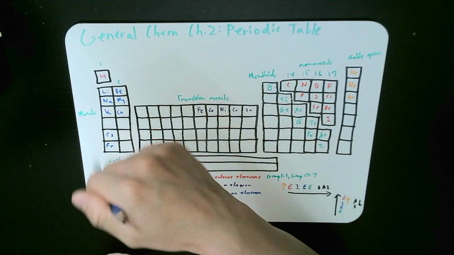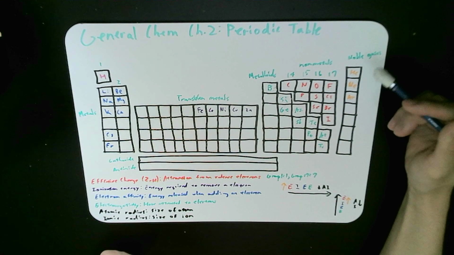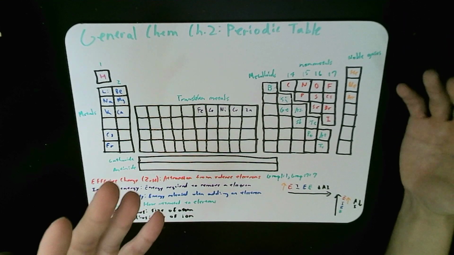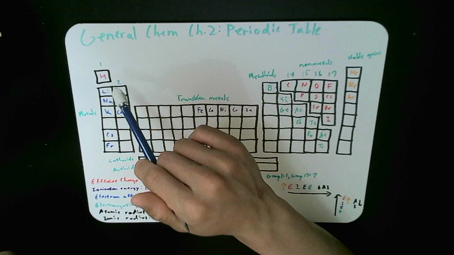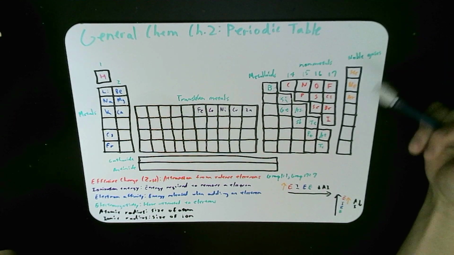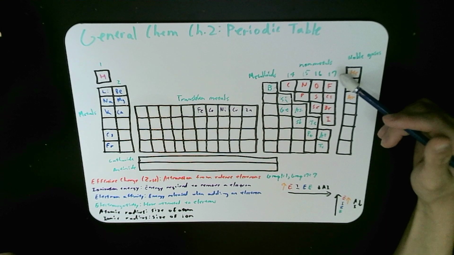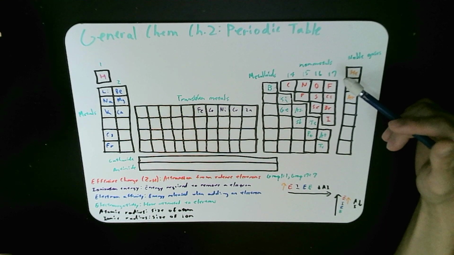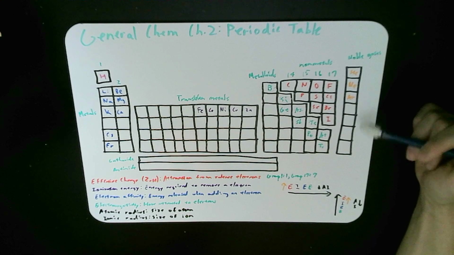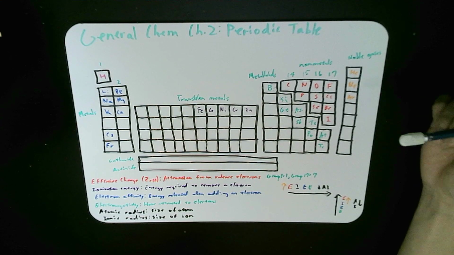So all the group 1 want to get rid of that 1 electron they have in their valence shell to have a full octet like a noble gas. Well, not become, but have the same valence electron amount. For all the group 2, they want to get rid of 2 electrons and subsequently have a full octet as well. On the other hand, the nonmetals, group 17 here, have 7 electrons in their outermost valence shell, so they want to gain 1 electron to complete their octet. So that's your fluorine, chlorine, bromine, and iodine.